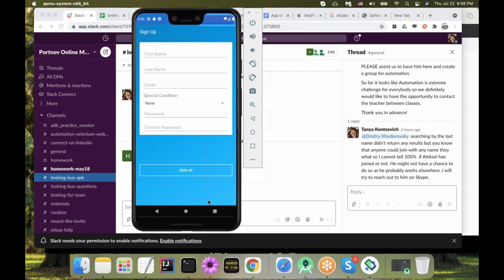If you create a dummy email address just for testing, the verification code will go to that dummy email, which does not even exist. So creating an account in Looking Bus requires a real email. No one out of hundreds of students who tested Looking Bus ever complained about any spam coming from it. So it's pretty safe and clear.